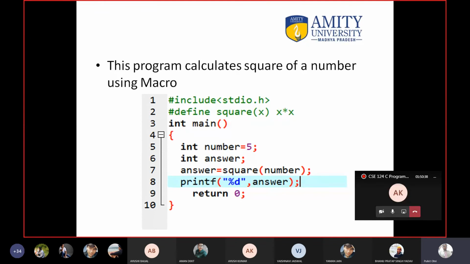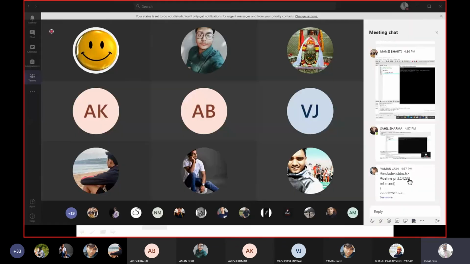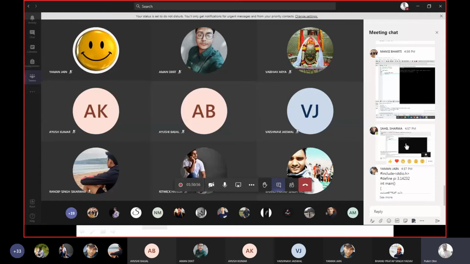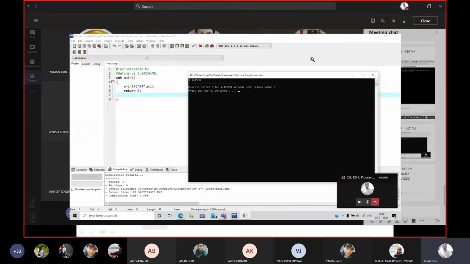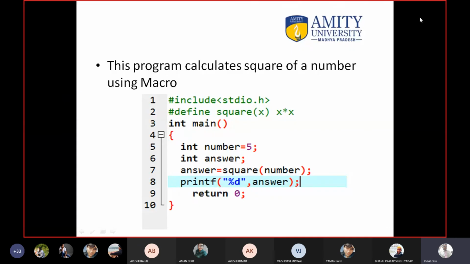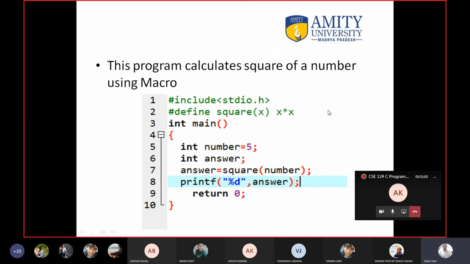Let me know once it is done. Is it done? This particular program? Can we do the MCQ or should I wait? Let me check. I think no one has done this particular program. So do this program. Okay.